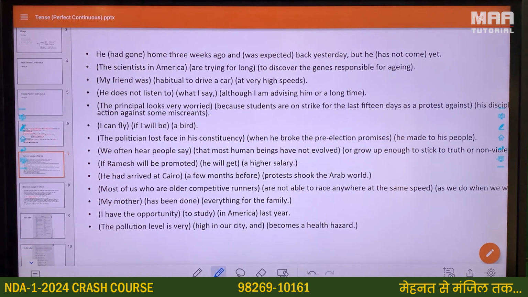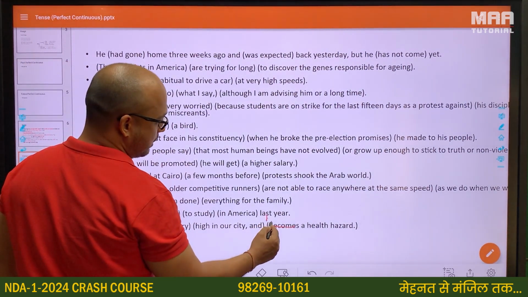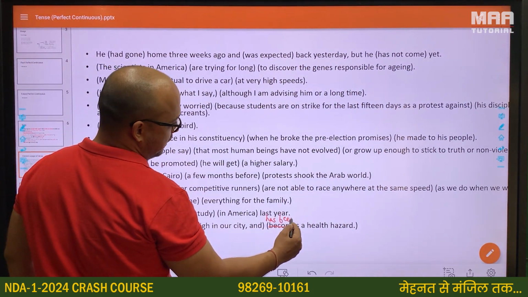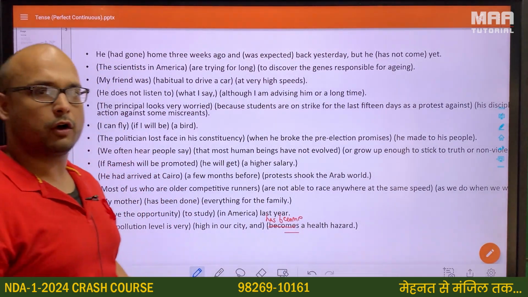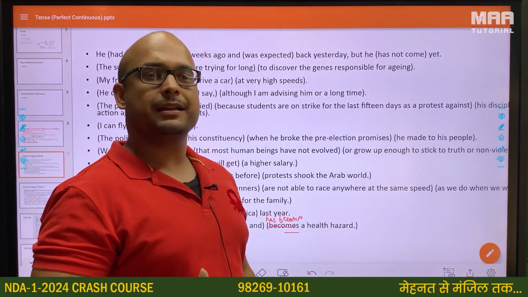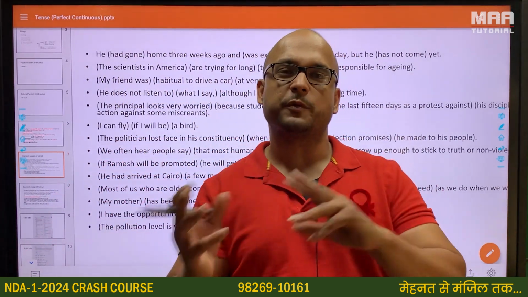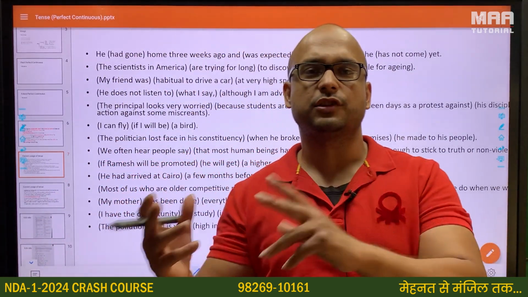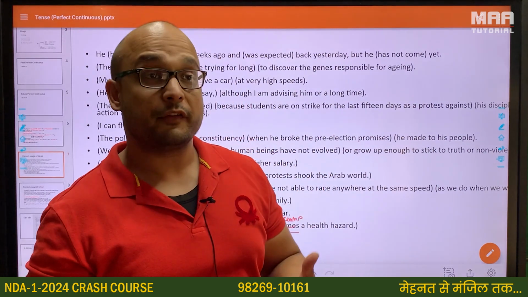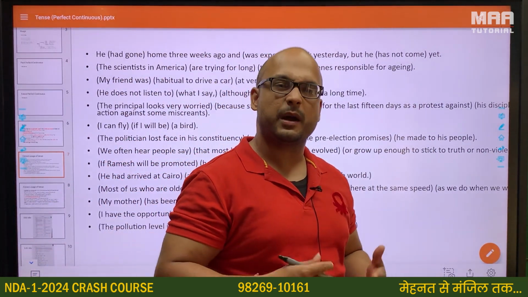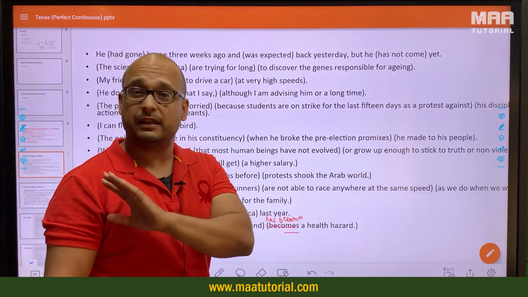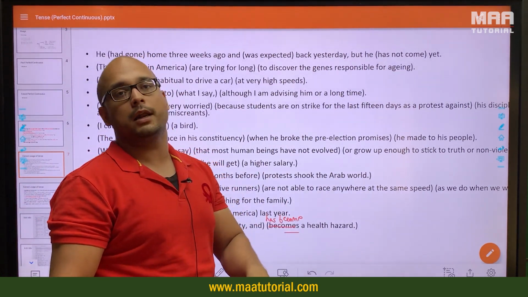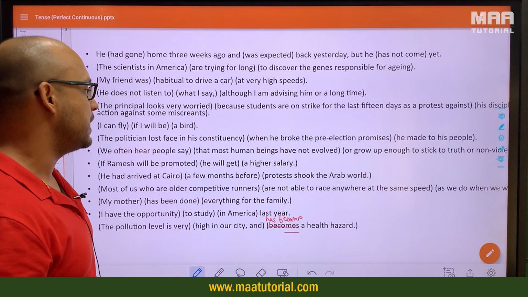The pollution level is very high in a city and becomes a health hazard. No. And has become or is becoming. It has either already become or is becoming. And becomes a health hazard means it is a habit of becoming a health hazard. It doesn't become a health hazard and then stop becoming a health hazard and then become again and then stop becoming again. If that had been the case, then we would have said that it becomes a health hazard regularly. But right now we either mean that it has already become a health hazard or that it is becoming one, that it is in the process of becoming a health hazard.